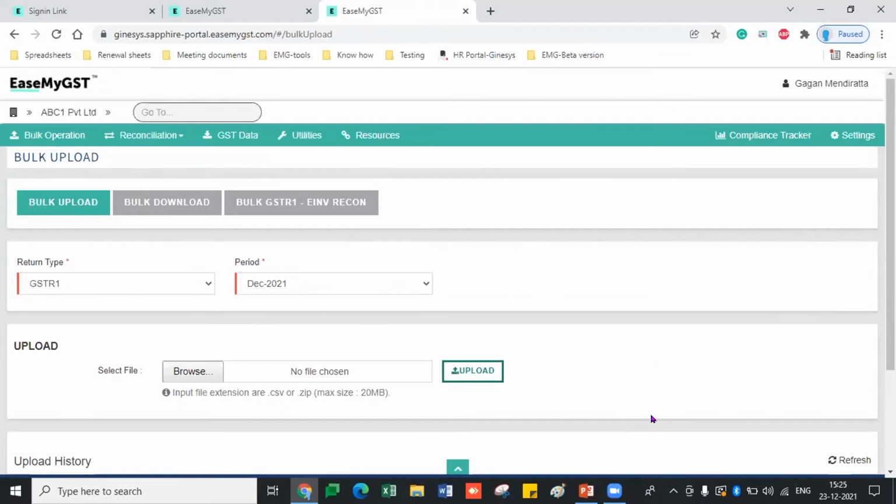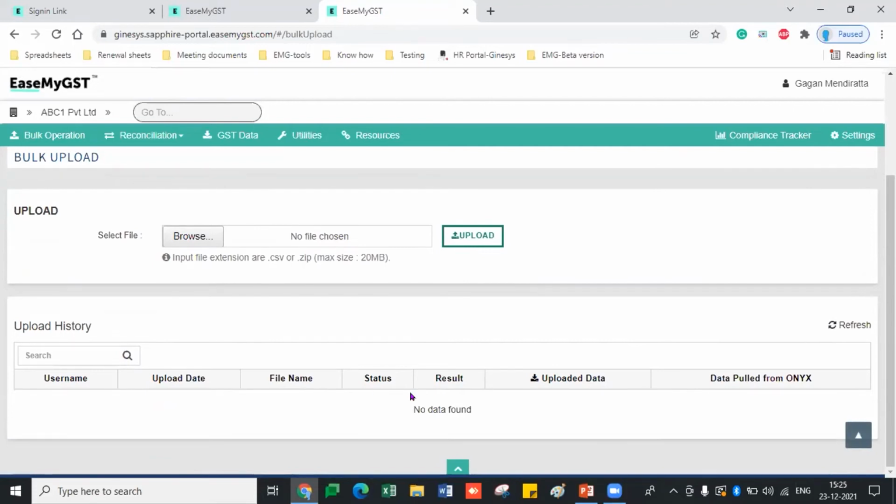Coming to the EaseMyGST, you will see the logs here GSTN wise, and you will see in the logs what all the errors and what all the validation and business errors have occurred. So we have segregated them into two parts. First is business error and then structural error.